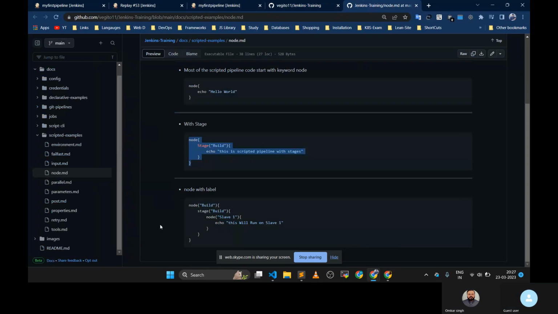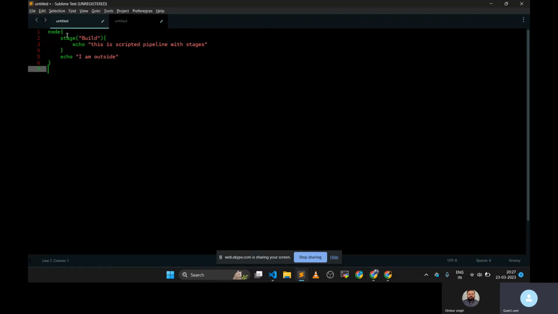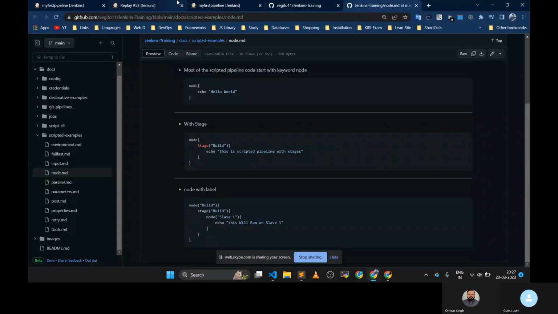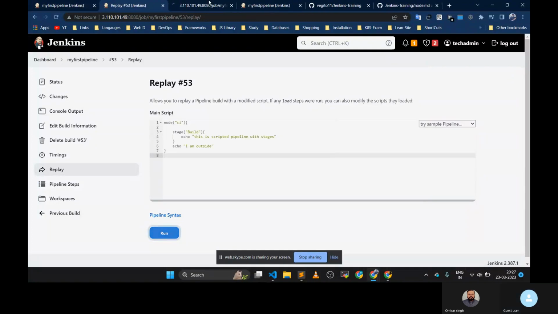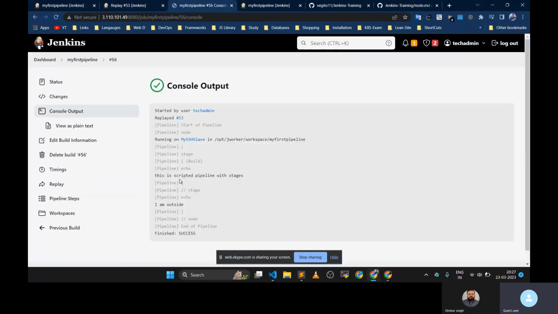Similar to the label or agent in declarative, here we can use the label directly inside this node, if you want to run on a particular slave which has a label. Like I want to run on the slave which has the label CI. The syntax is like this; we just have to mention it in this kind of block. Here you can see it is running on my SSH slave.